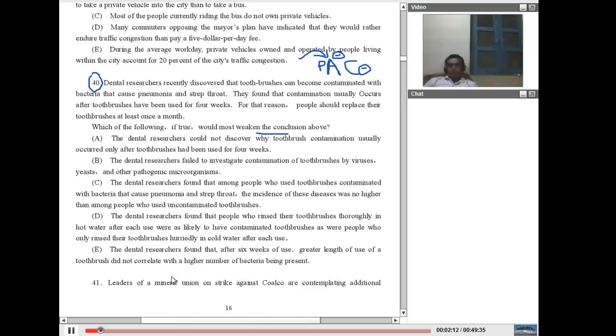Now one thing which might look like common sense is that these things do not occur when we don't watch them, and strep throat and pneumonia will only happen if the person is already suffering from that thing. So this is like some very weak